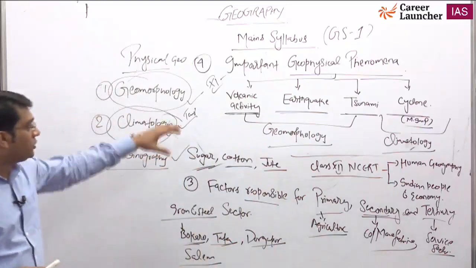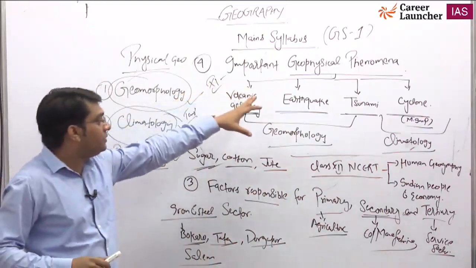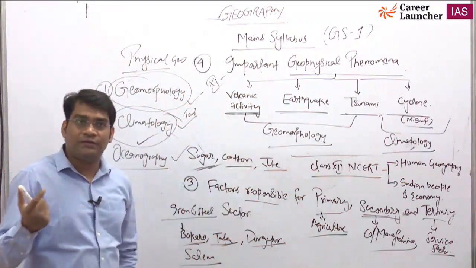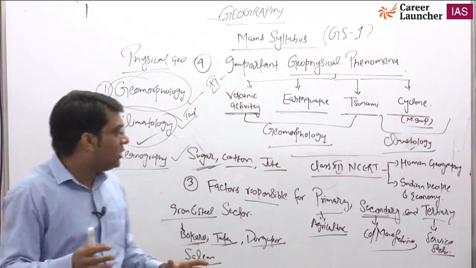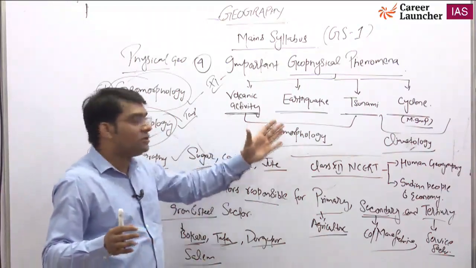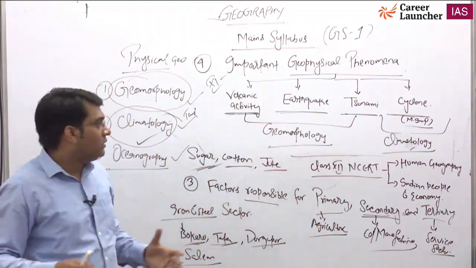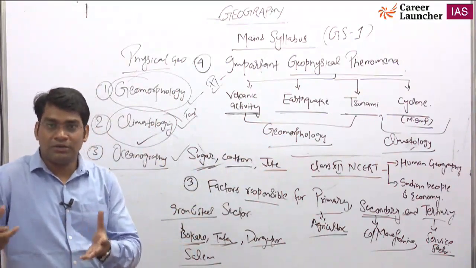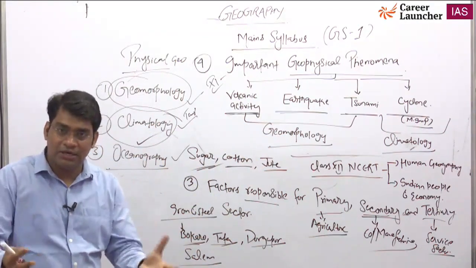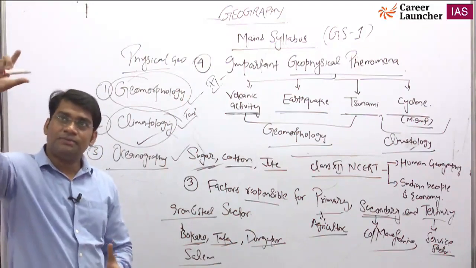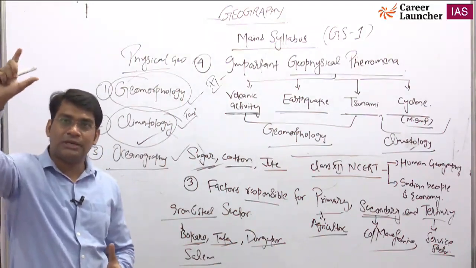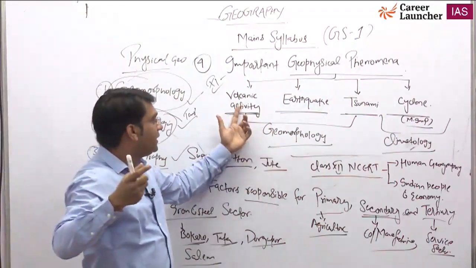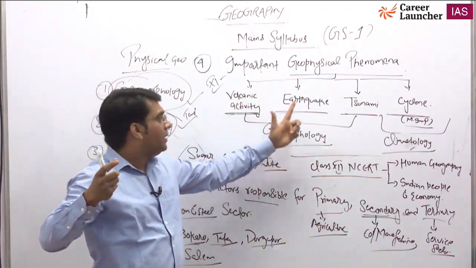So this is the fourth part, where you will see important geophysical phenomena. And why is it called geophysical phenomena? Because this does not happen because of human activities. This happens because of geographical location, because of something happening inside the earth, some temperature changes, some changes in the atmosphere; because of this cyclone happens. And also volcanic activity, earthquake and tsunami.